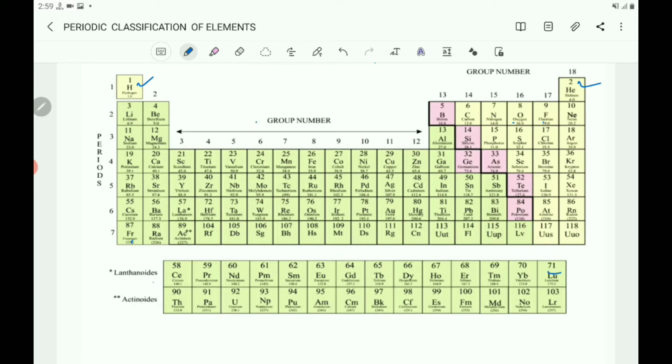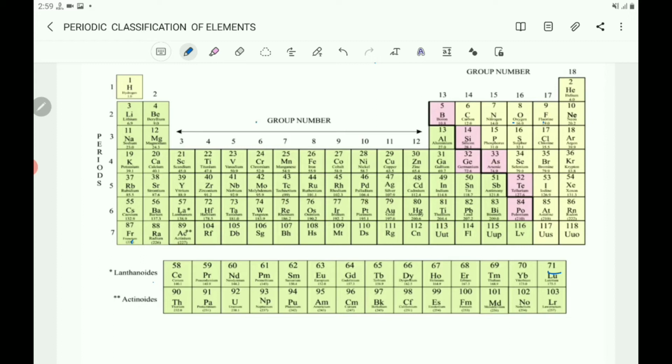So here these two are having only one shell, and this hydrogen is having 1 electron in that shell, and helium is having 2 electrons, and it is chemically satisfied, so it is an inert gas. And this is the first period which is having only 2 elements.